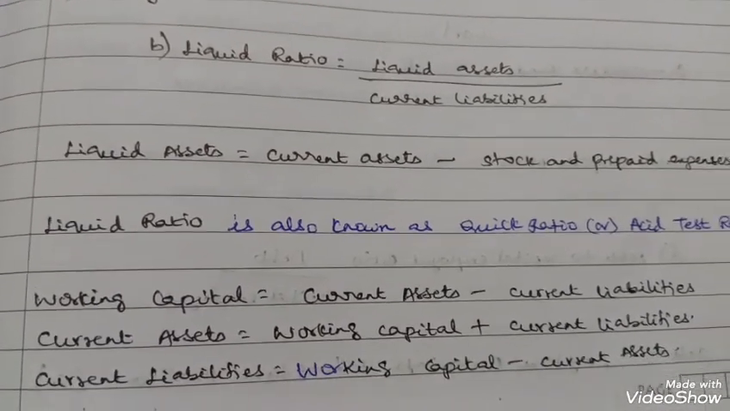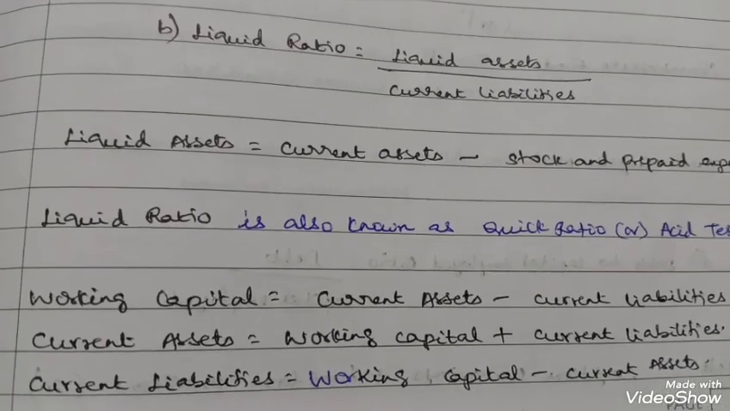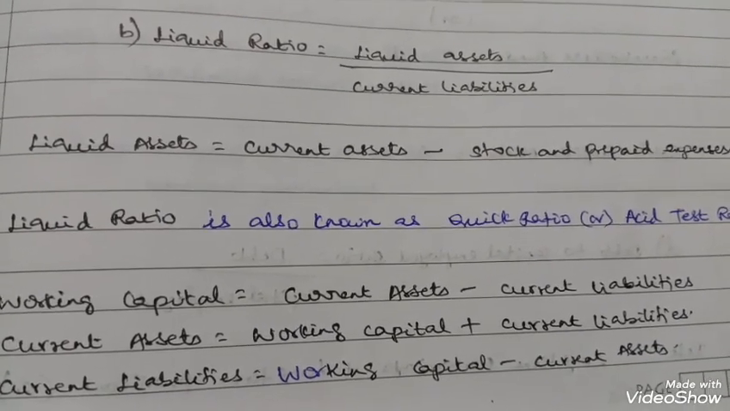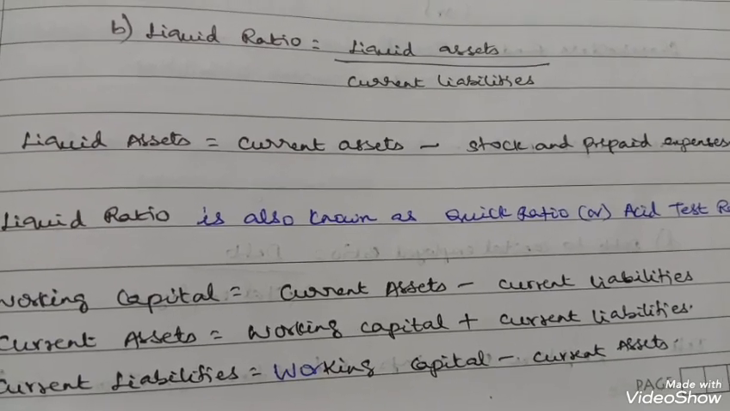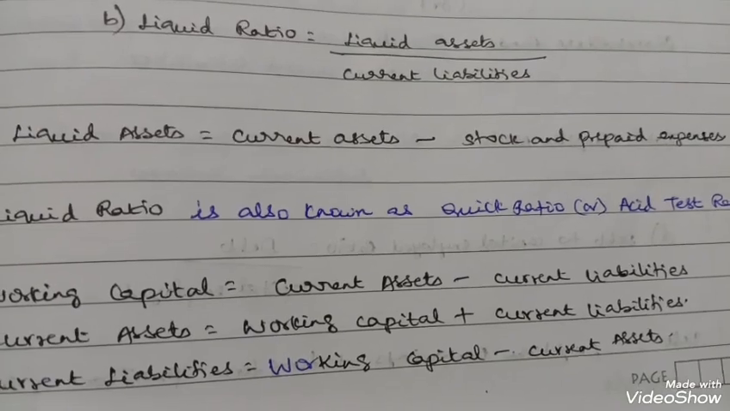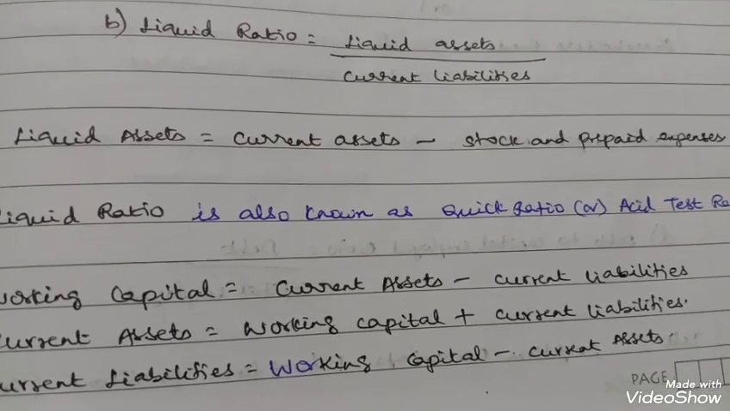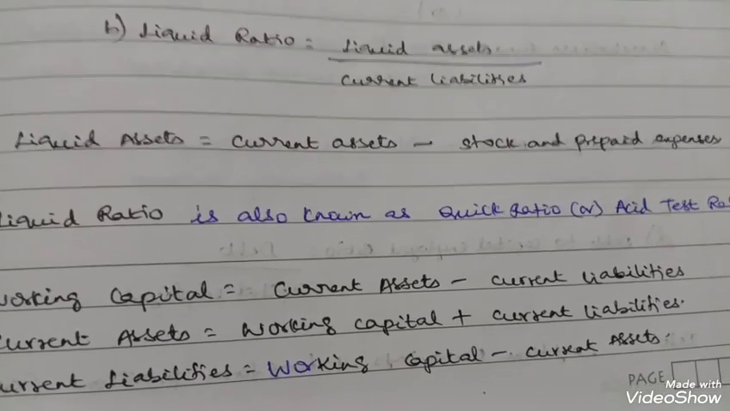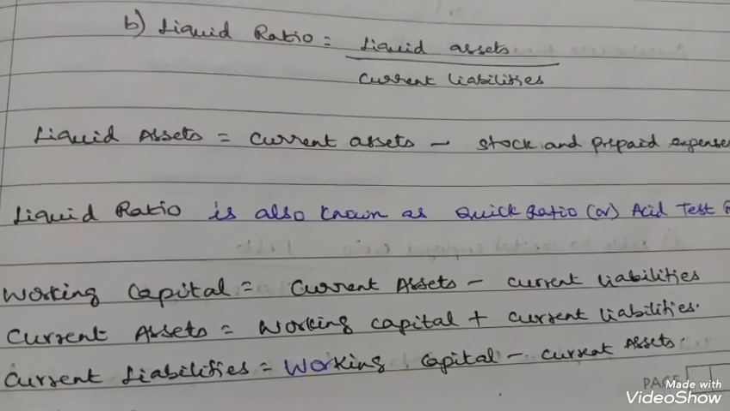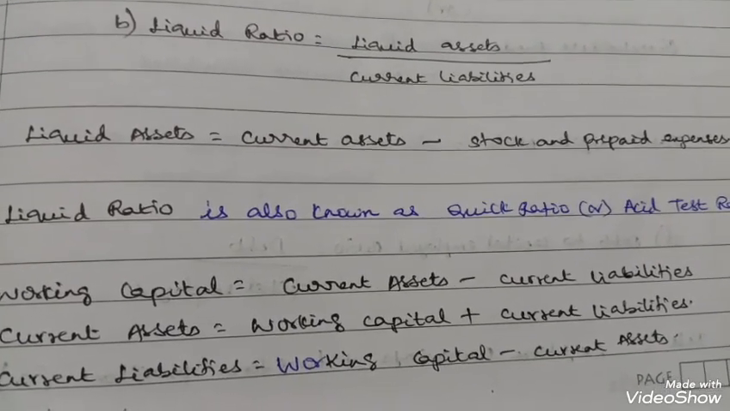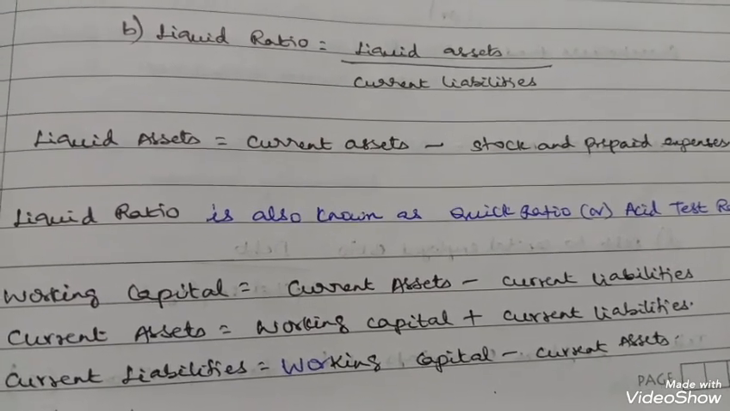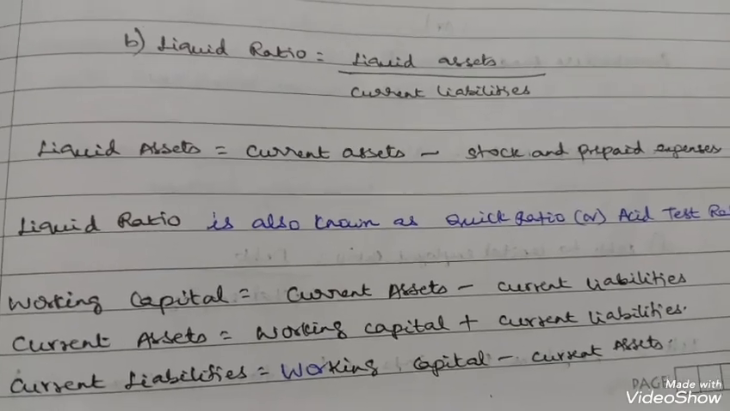This one you have to know. Working capital: how to find out the working capital? Working capital is equal to current assets minus current liabilities. Suppose you want current assets and they have given working capital, then current assets is equal to working capital plus current liabilities. If you want current liabilities, then current assets minus working capital. So this is the formula.